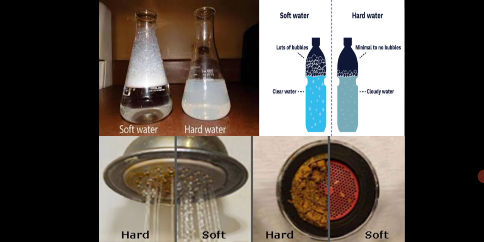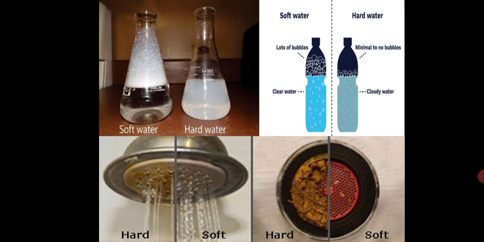So you can see it here, the example I can show you, that is soft water, see the lather you can see in the beaker, and the hard water precipitate. Similarly here, a lot of bubbles you can see in the other picture. You can see a lot of bubbles there with soft water, and the clear water you can see, the blue one, and with the hard water is a cloudy water and a minimum number of bubbles you can see.